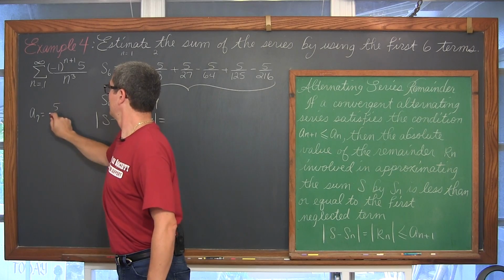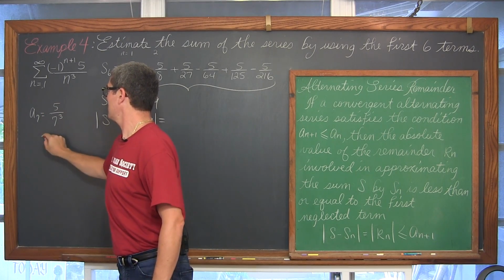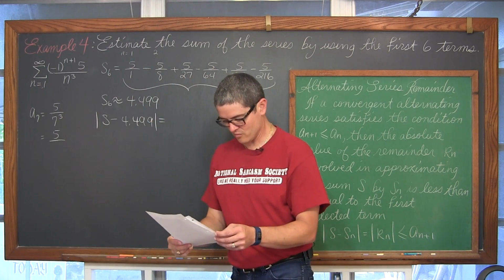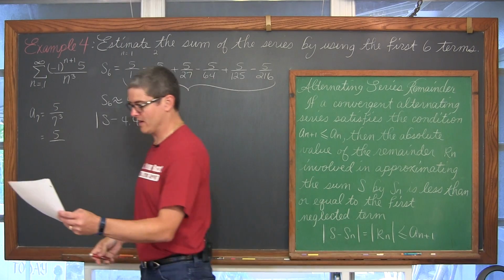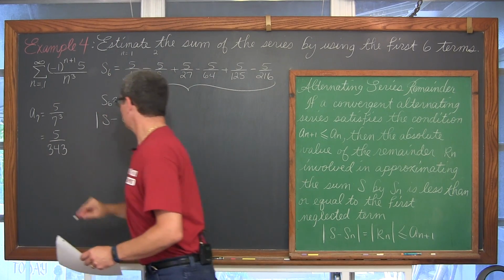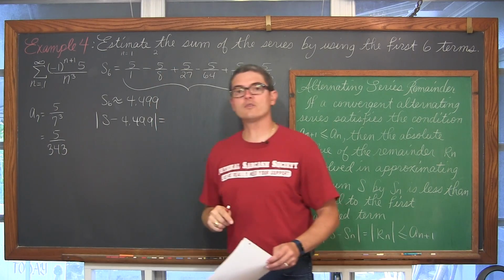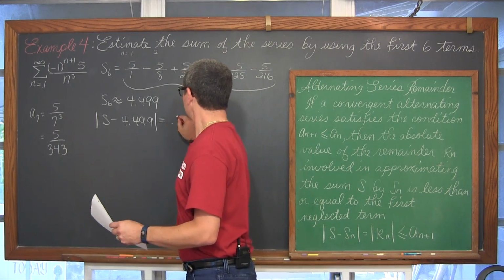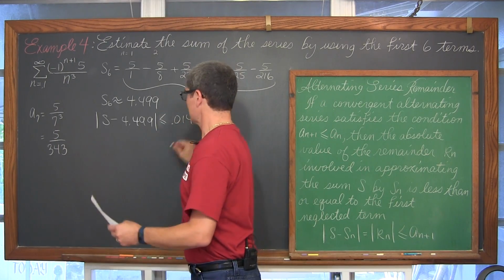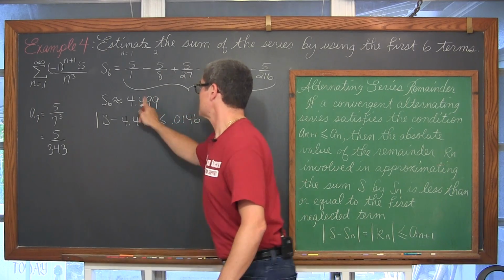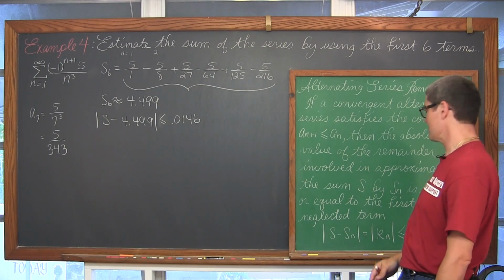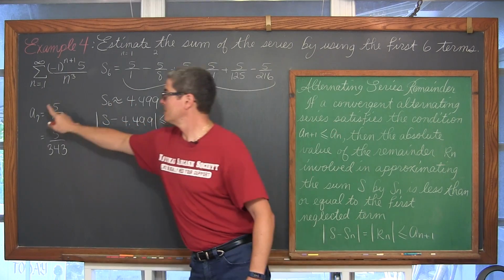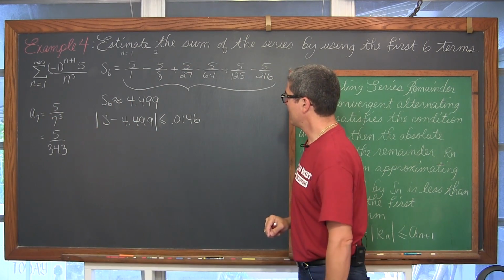We have 5 over 7 to the 3rd power, and I don't really want to take the time to do 49 times 7 in my head, because you probably want to see another example and not have this video go on forever. 343. Now, 5 over 343 is approximately equal to 0.0146. I wrote equal because I was going to say that this was equal to the absolute value of r sub n, but that's less than or equal to a sub n, so I need that inequality in there. So that is our a sub 7th term, the first neglected term.